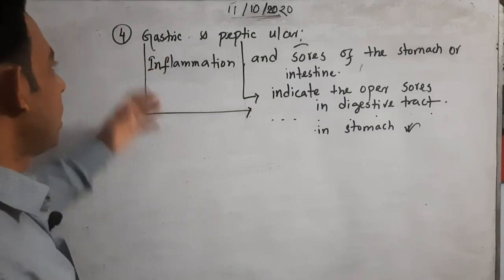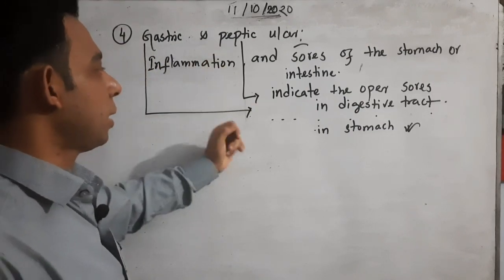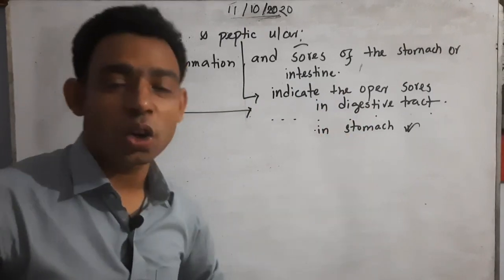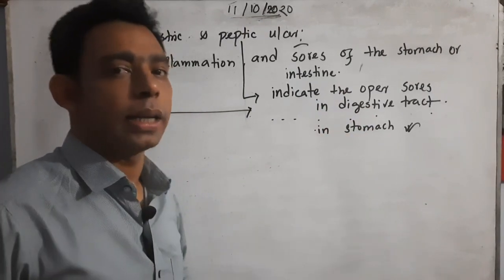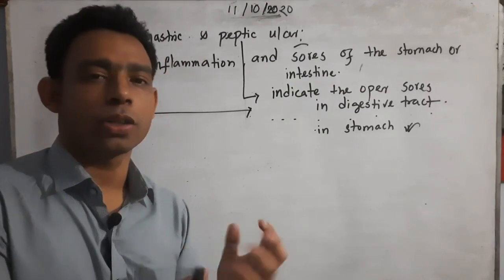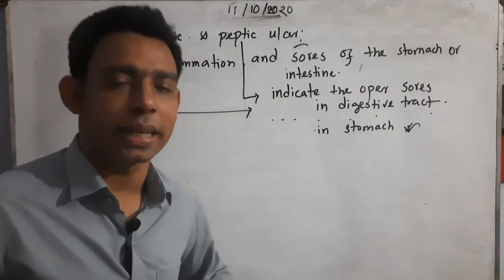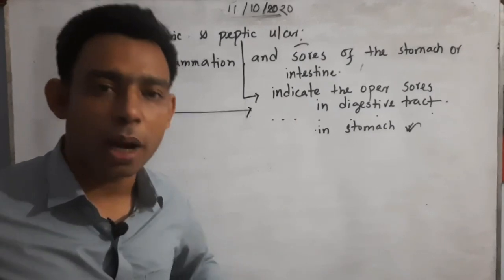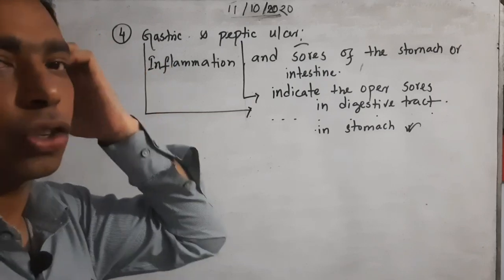In the case of a gastric ulcer, it also indicates open sores, but not actually directly open, it is inside the stomach. Outside we cannot see any inflammation source, but inside it is very tough. If it is the digestive tract, that is the peptic ulcer. If it is around the stomach, that is the gastric ulcer.